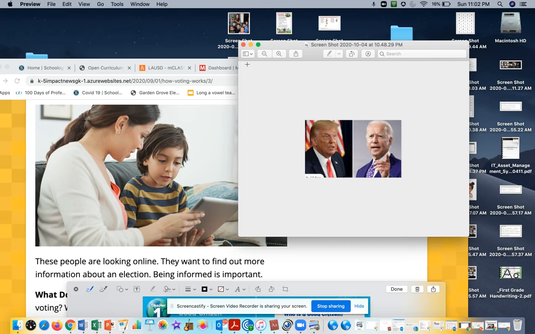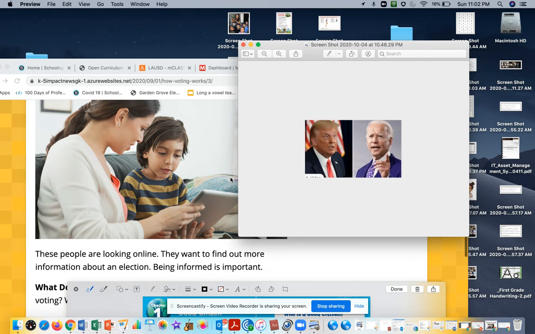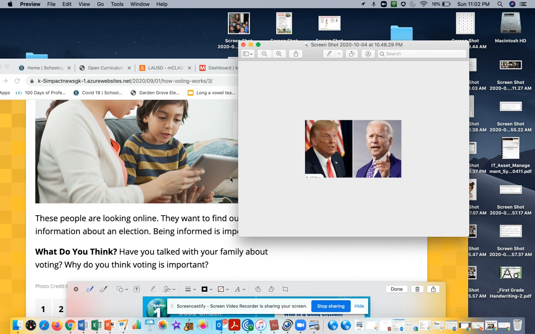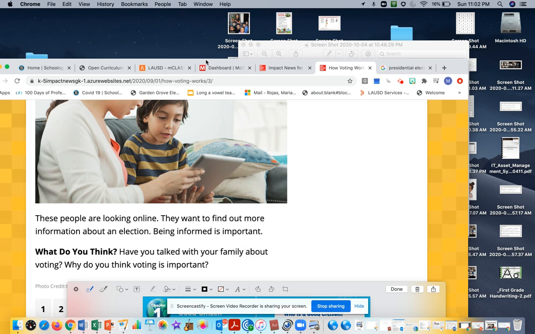So what I want you to do is I want you to have a conversation with your mom and your dad or anyone who's older, over 18, and ask them why they think it's important to vote. Okay, why do they think voting is important? Okay, now I want you to record yourself and tell me why you think it's important to vote. So go ahead and record yourself and tell us why it's important to vote.